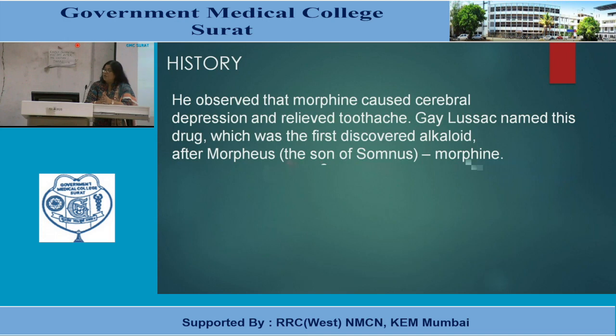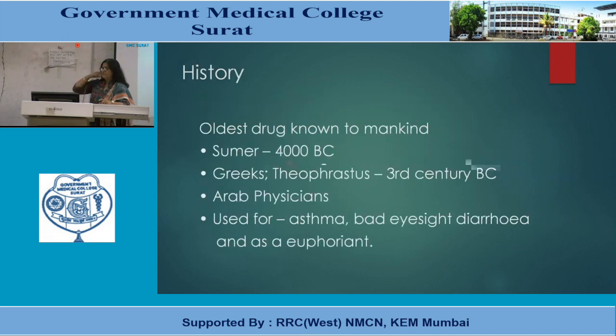And Gay-Lussac named this drug, the first discovered alkaloid, after Morpheus, the son of Somnus. That is morphine. They are the oldest drug known to mankind.